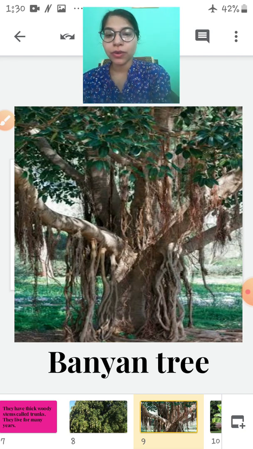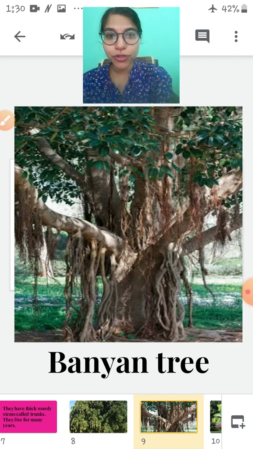So it is a strong tree and it is also very big. Children, do you know that the banyan tree is our national tree?